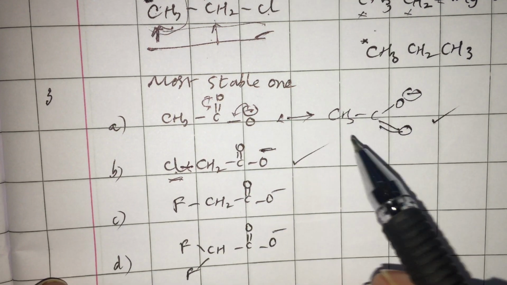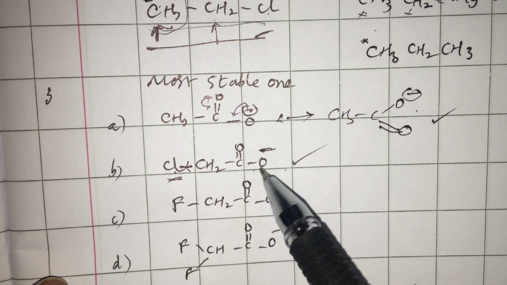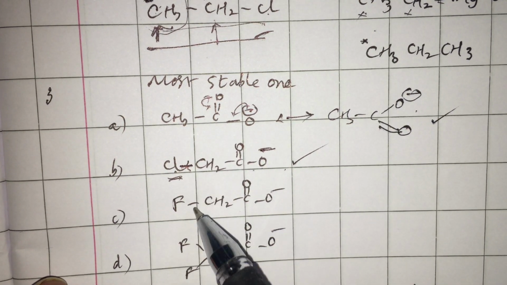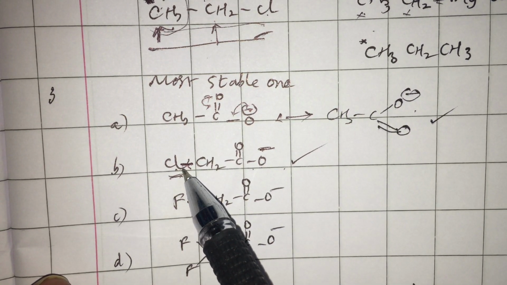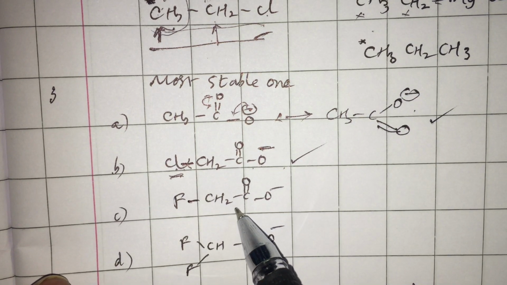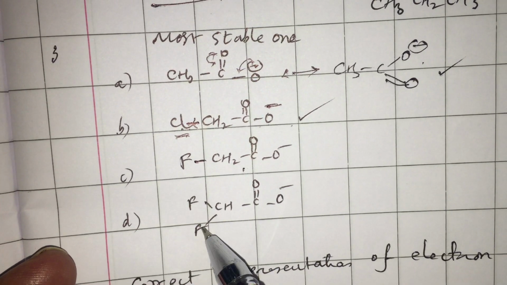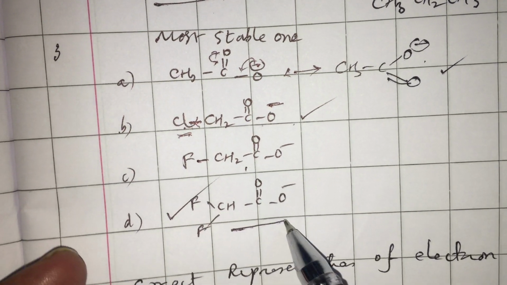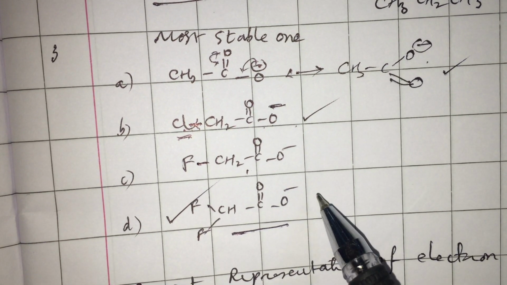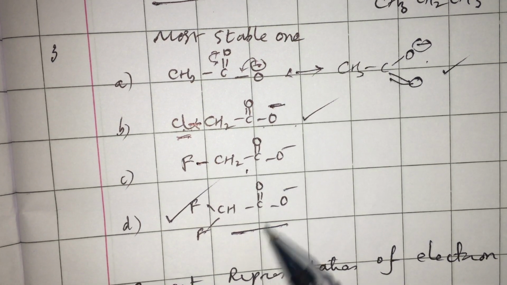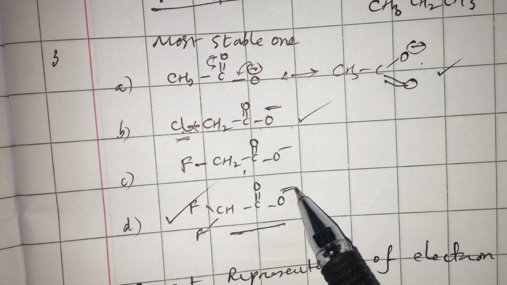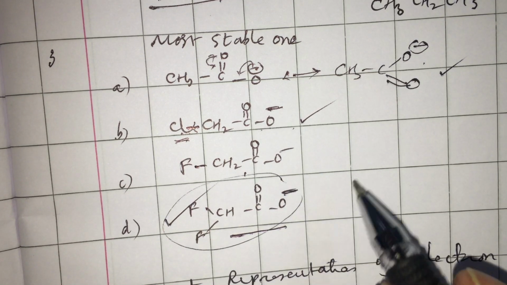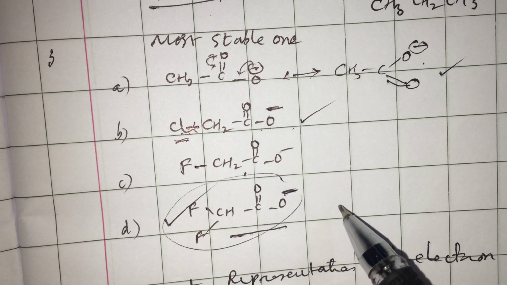So, it is somewhat more stable than the above because like above it has resonance, in addition it has an electron withdrawing group. Fluorine is more electron withdrawing than Cl, so it is somewhat more stabilized. Here there are two fluorines, so it is more stabilized. So in these given 4, D is the most stable carboxylate ion. More withdrawing groups increase the stability of the anion. So this anion readily forms from the corresponding carboxylic acid.